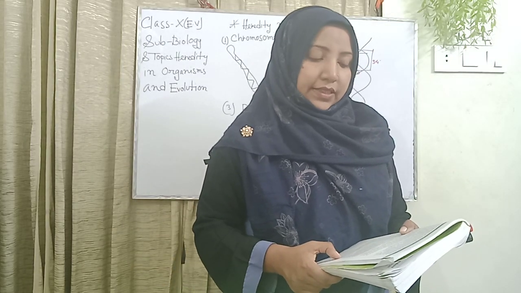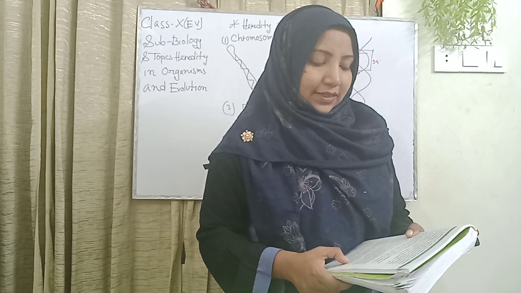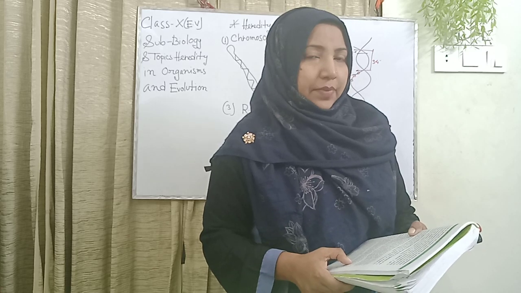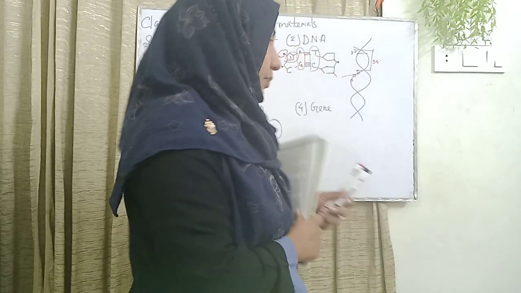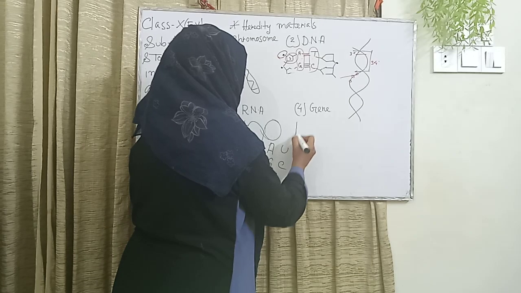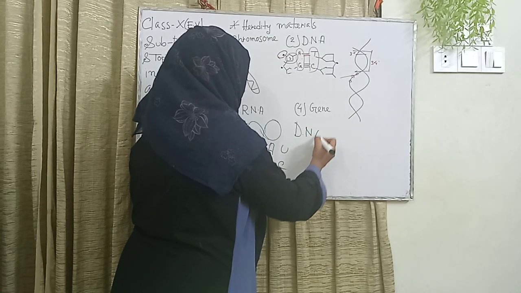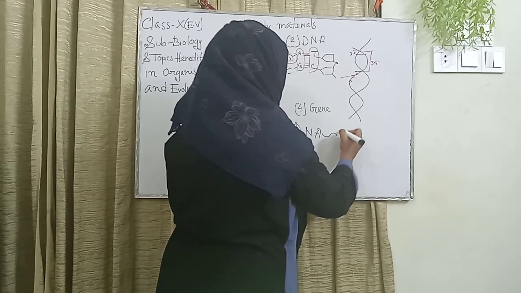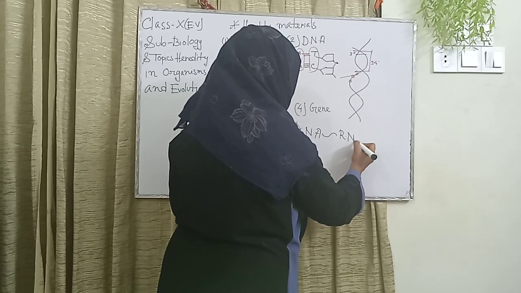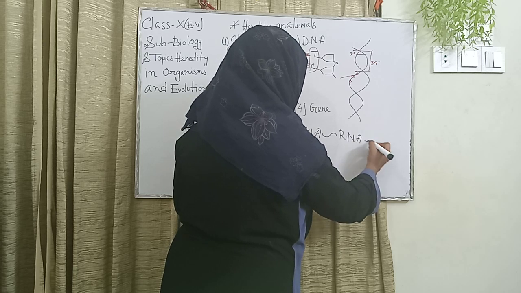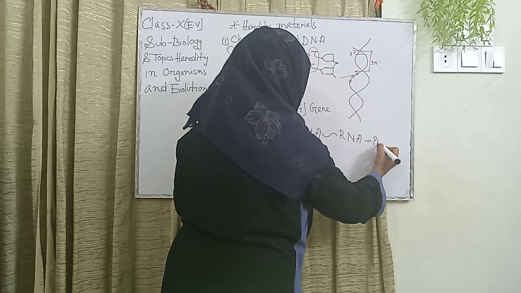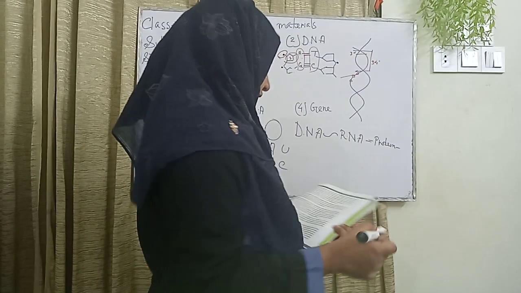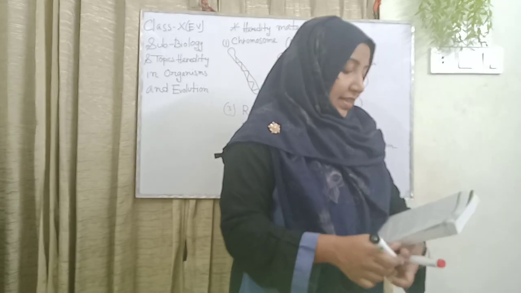These characteristics include everything from the structure to the behavior of any living organism. First is DNA, which turns into RNA, the next is protein, and the last is the characteristics.